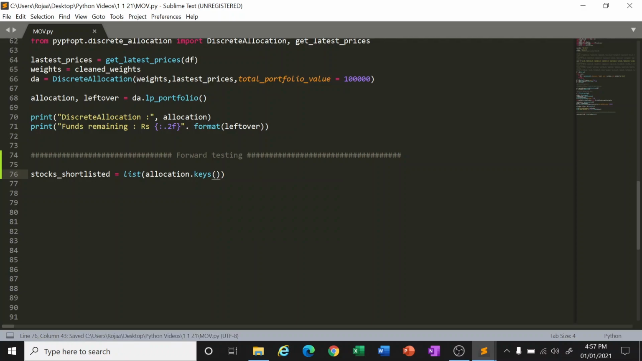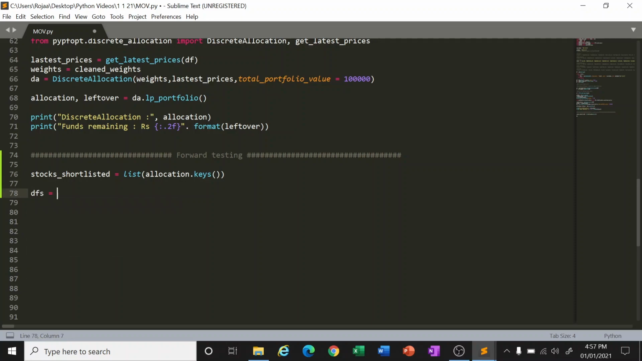What are these keys? If you had seen that allocation, it was giving you in curly brackets, which means a dictionary. So it has both the stock and the quantity. The first one is the stock, which is also called the keys. The second one is called the values. So the value is the number of stocks, and the keys are the names of the stocks. So these are the stocks that got shortlisted by Python.